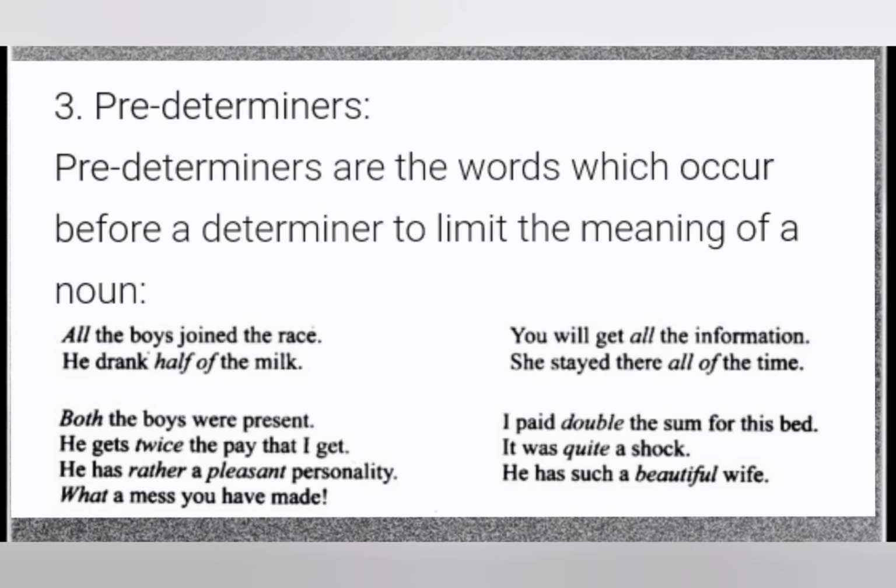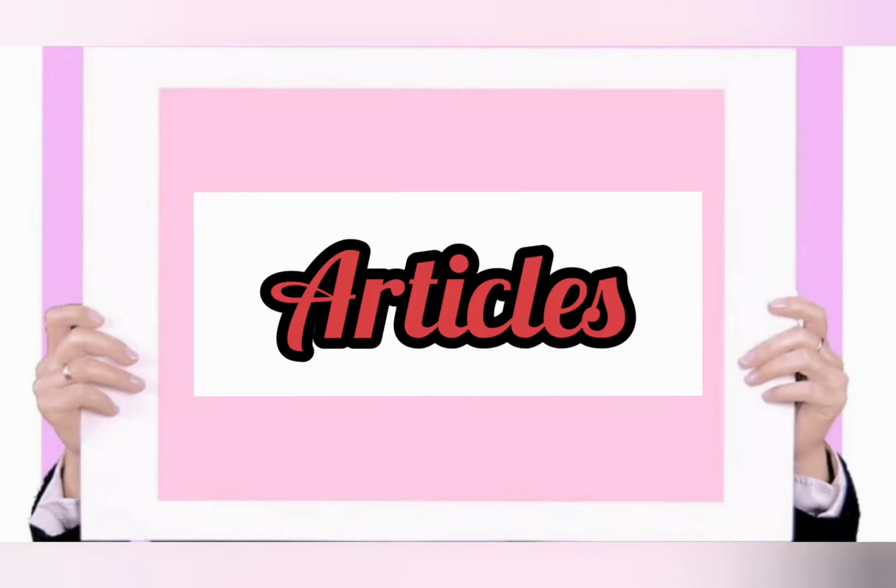It was quite a shock. Quite is the predeterminer, a is the determiner. He has such a beautiful wife. Such is the predeterminer, a is the determiner. So predeterminers are the words which occur before a determiner to limit the meaning of a noun. Now let's see about the first determiner, articles.